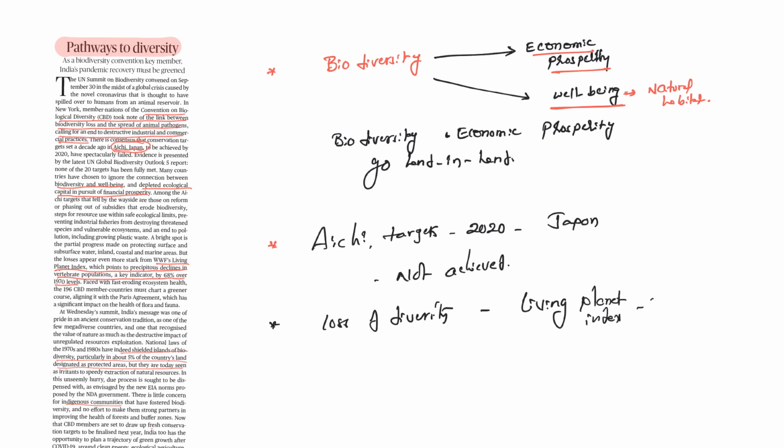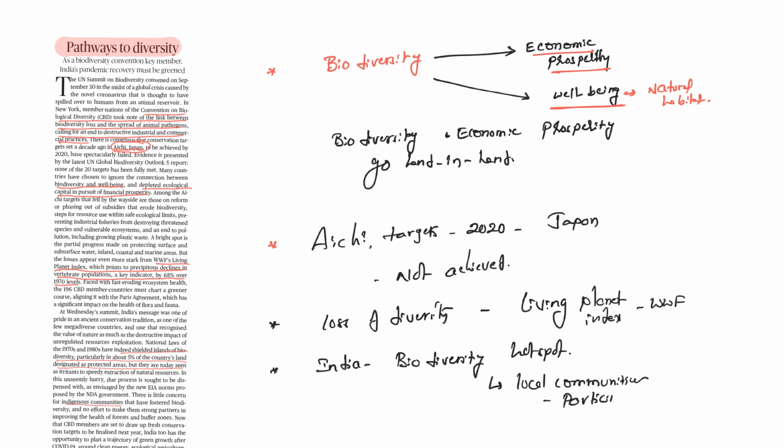And today, India is a biodiversity hotspot, and this ecology has to be conserved. Many incentives are there in conservation of this ecology. The local communities are being given economic benefits in the form of geographical indicators, etc. What the author is trying to say over here is that India needs to play an active role in ensuring the Aichi targets or biodiversity targets are achieved.